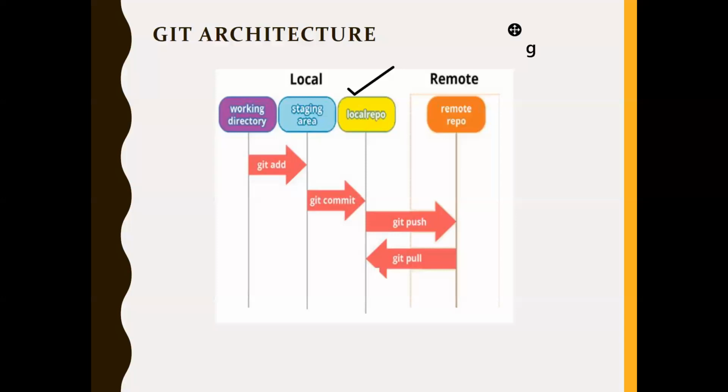What is GitHub again? GitHub is an online management system where you can host your local repositories. Any local repositories, in the sense Git repositories or TFS, any repositories can be hosted on GitHub. This works like a remote repository where you can collaborate with others.